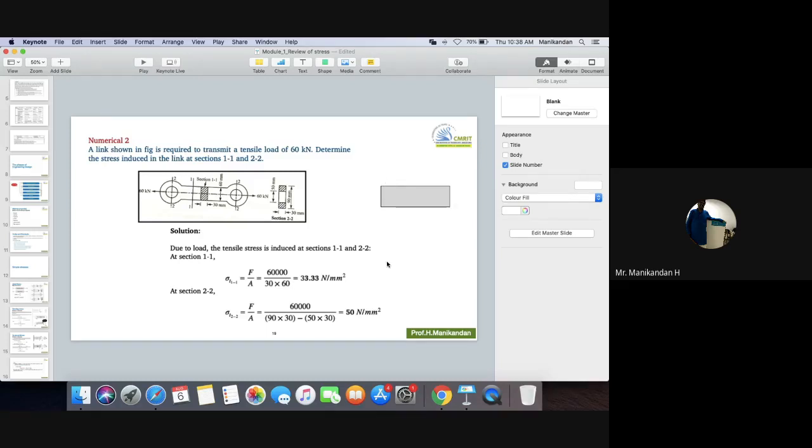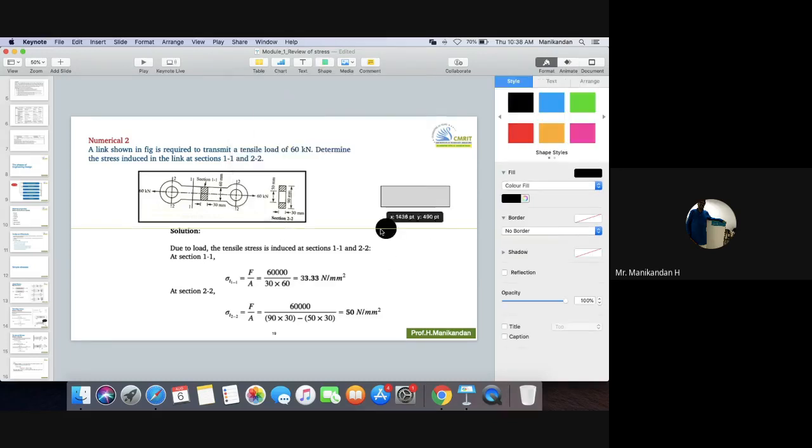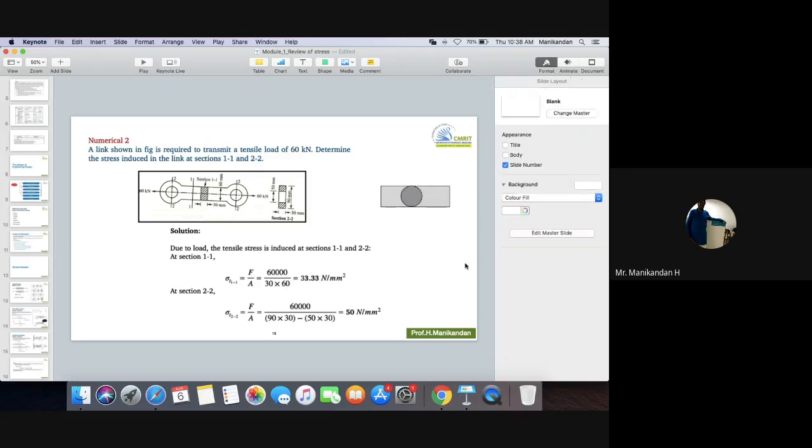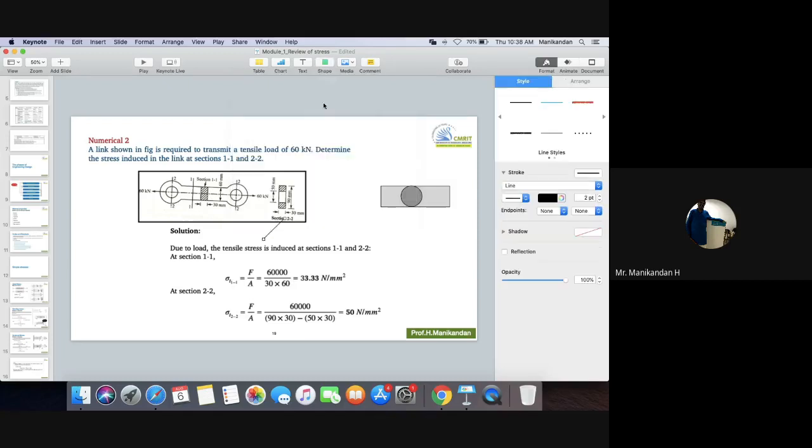Because it is going to be a two-dimensional figure. Now, what I will do is, I'll insert something like this inside, and I'll tell that this is the cross section. This is the cut sectional view, right?